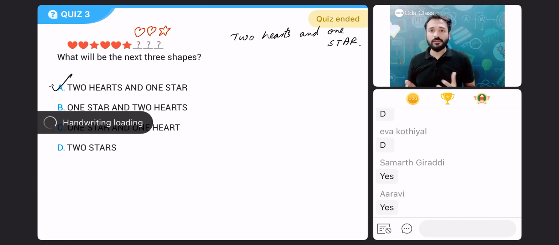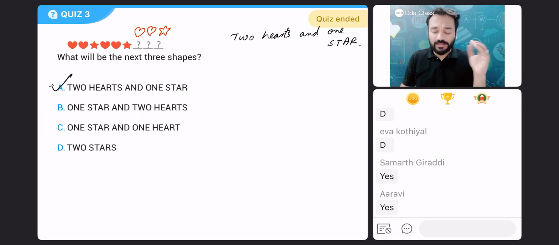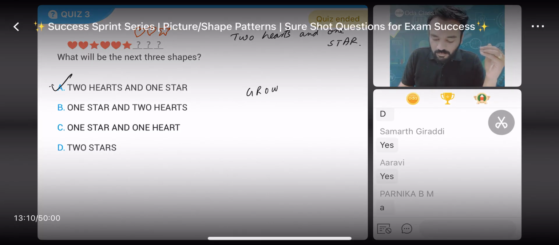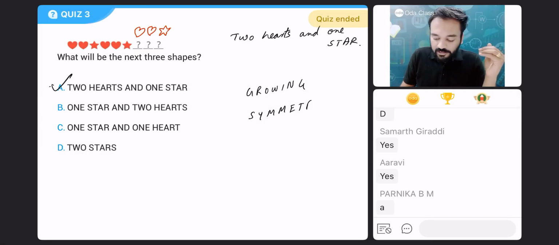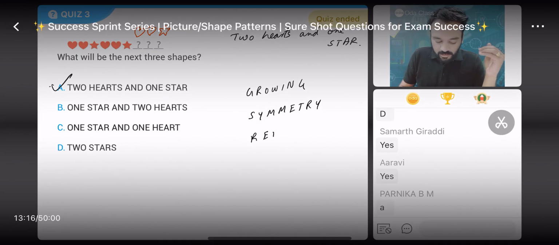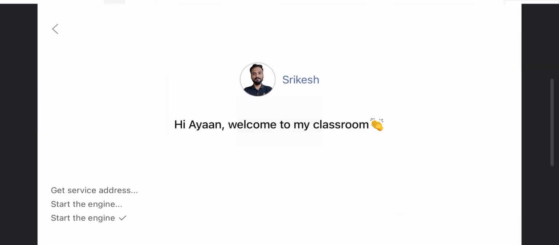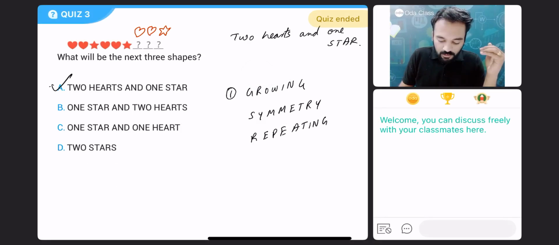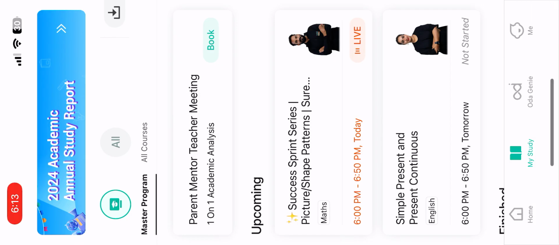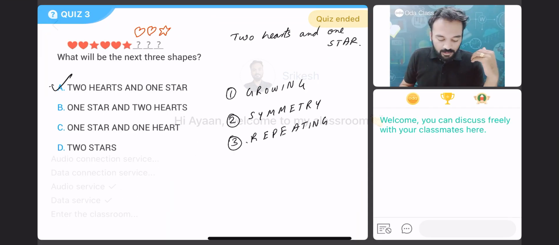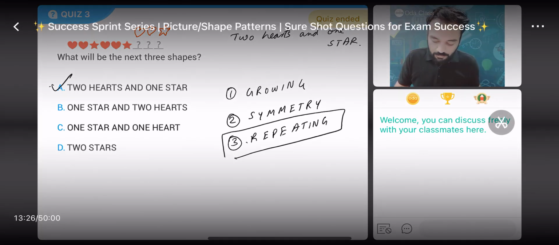Two hearts, one star. This is what type of pattern? Can you tell me? Is this a growing pattern? Is this a symmetry pattern? Or is this a repeating pattern? Which type of pattern is this? Repeating. Yes, repeating pattern. Very good, everyone.